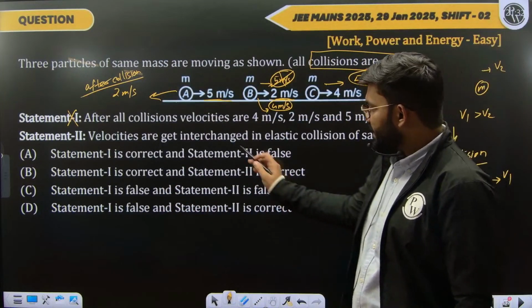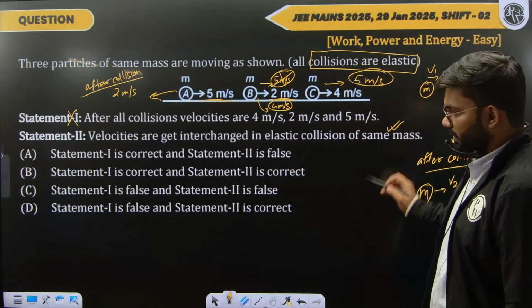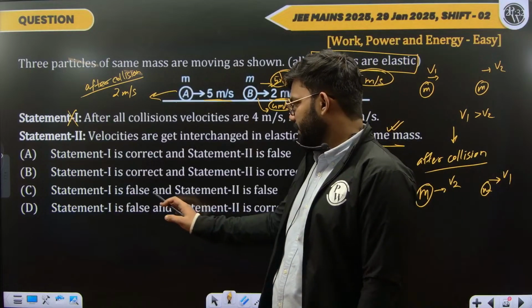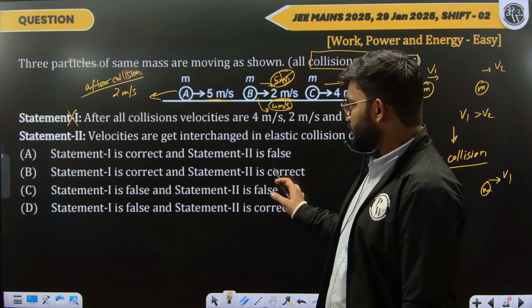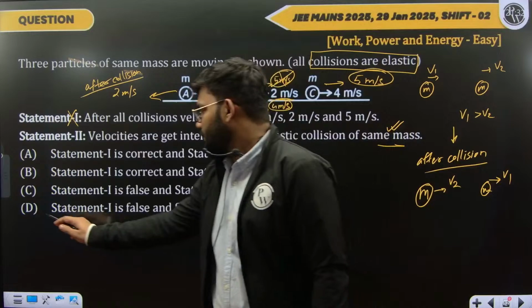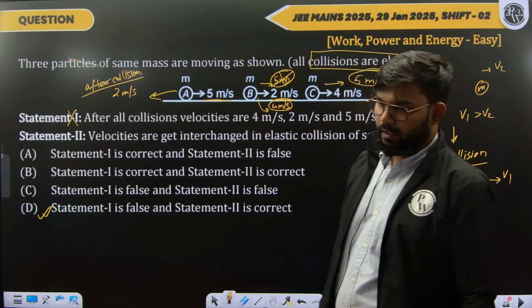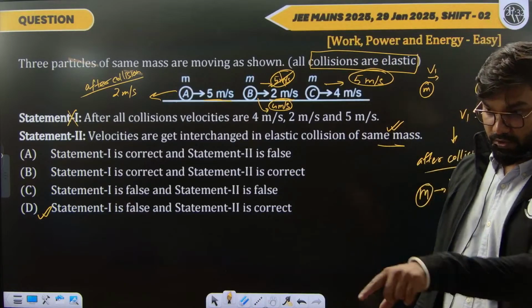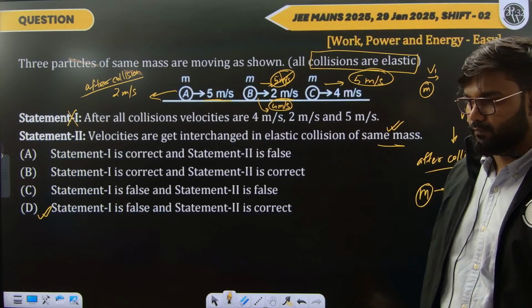And velocities get interchanged in elastic collision when the masses are the same. This is correct. So statement 1 is false and statement 2 is correct. That is the option. Now I'll ask my colleague to further discuss the questions. Physics, maths.